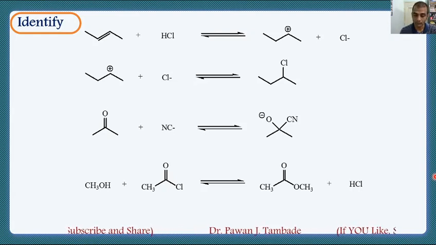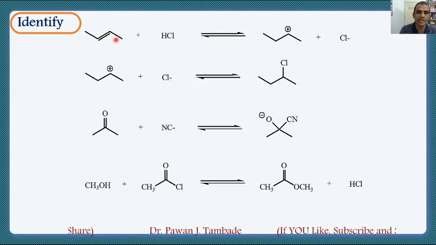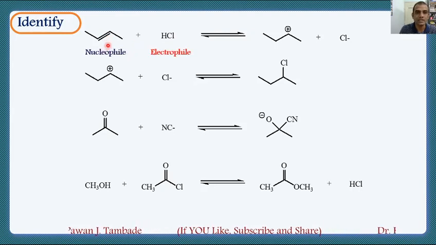For example, in the first case, there is an alkene, and the alkene has a carbon-carbon double bond. So it is rich in electrons. If you put your logic, then this alkene in the first reaction is the nucleophilic species and this HCl is acting as the electrophilic part of the reaction.